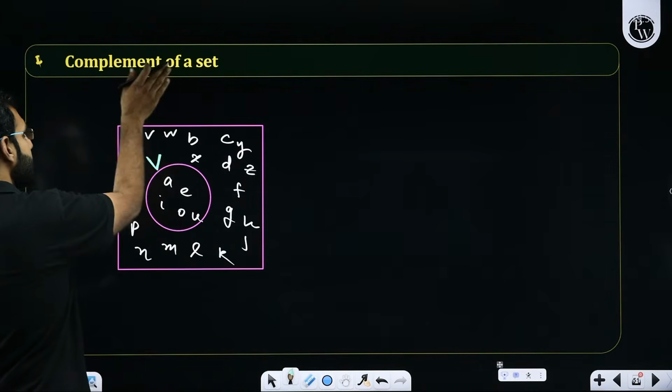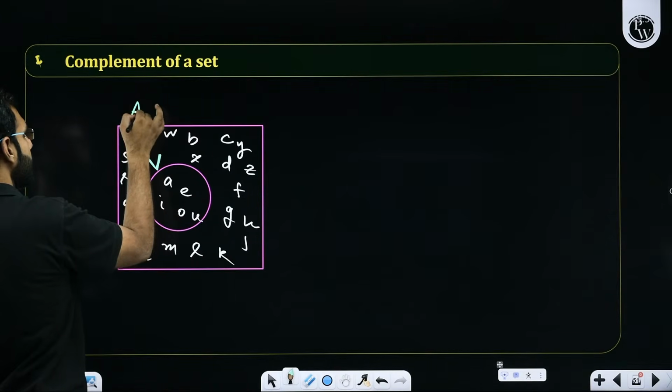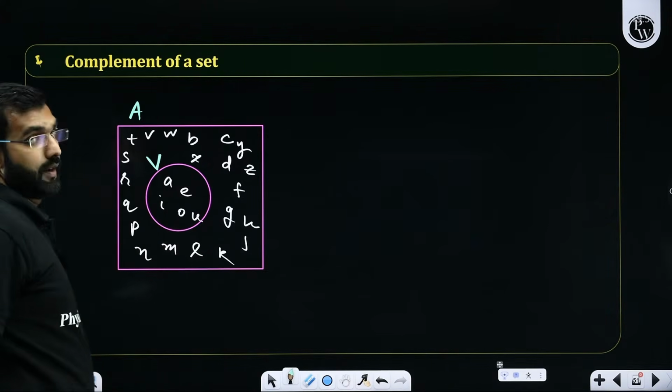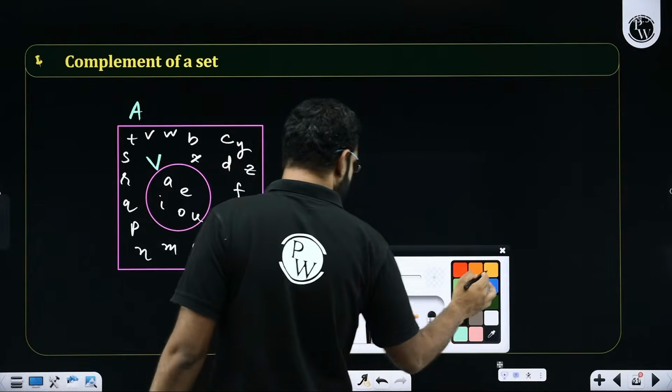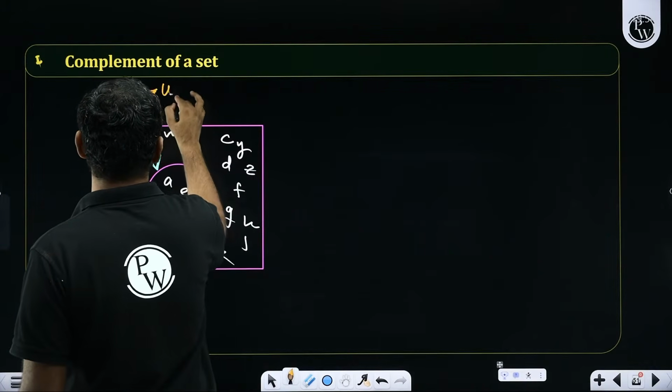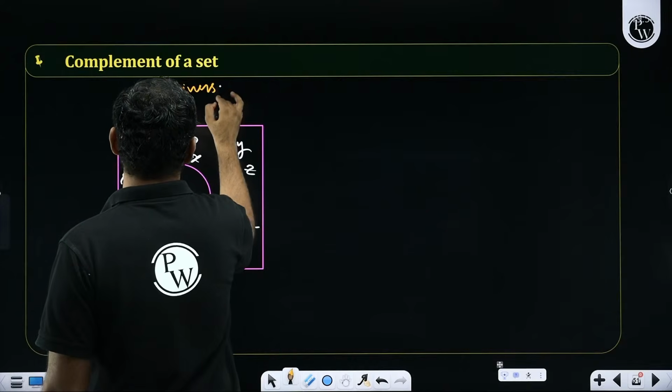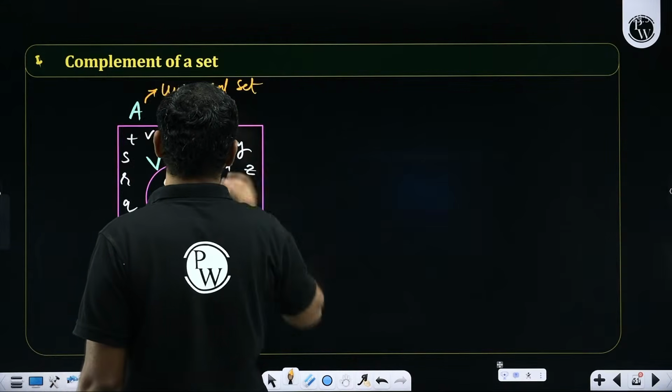And this over here is the set A. Getting it, everyone? Now, pay attention, everyone. This A here in this context is going to be called what? Our universal set. Yes or no?